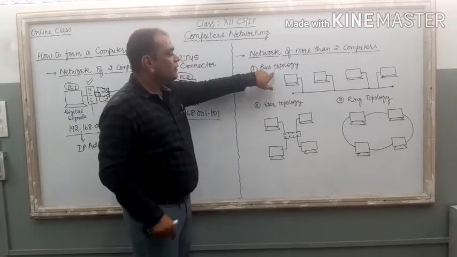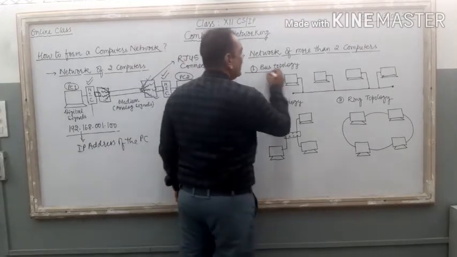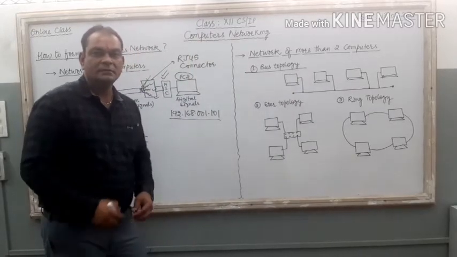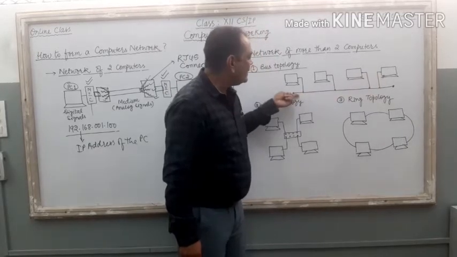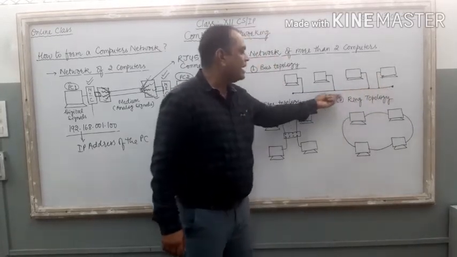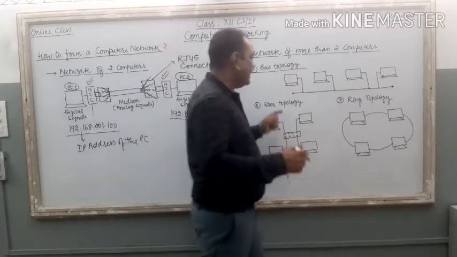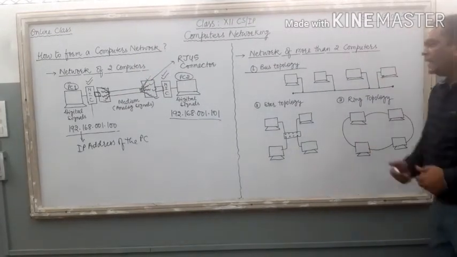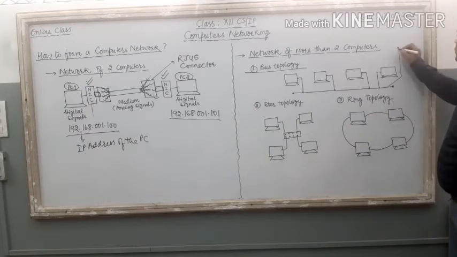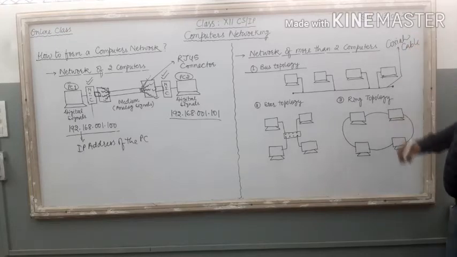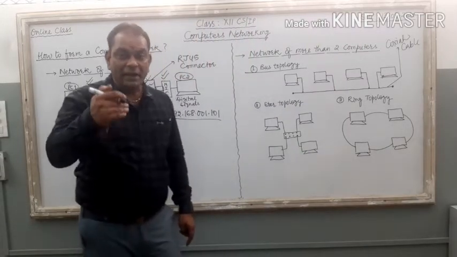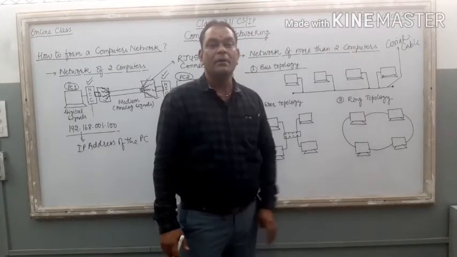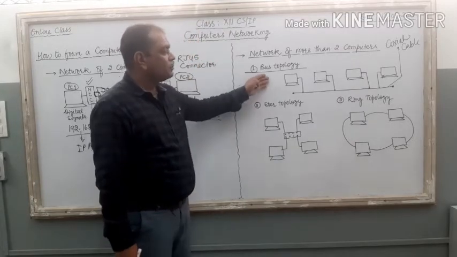Now just check one. The first style is known as bus topology. Right? What is there in bus topology? Four computers are connected in a serial way. One highway is created on the wall, a big wire. Here in this bus topology, generally the network administrator uses coaxial cable, the wire that is just similar to your TV cable. The TV cable is an example of coaxial cable only. So bus topology, this is the style.